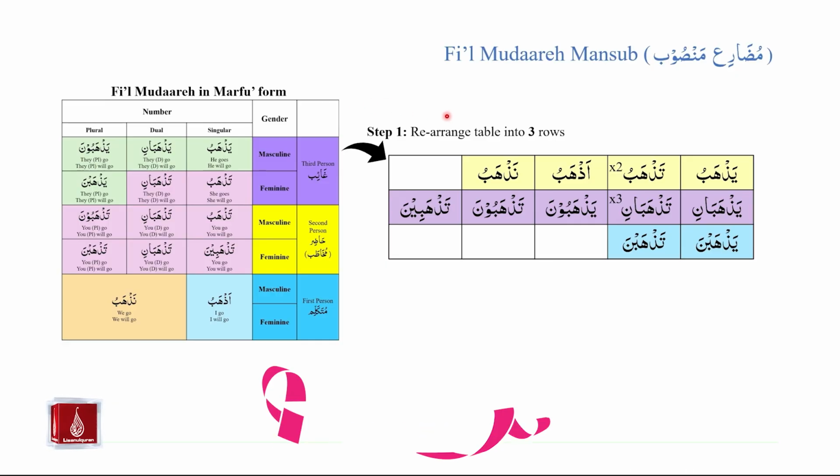First of all, we will need to rearrange this table into 3 rows. This table is organized in a certain way. We will take this table and rearrange it into 3 rows according to a pattern. Row number 1 is yazhabu, tazhabu twice, azhabu and nazhabu.